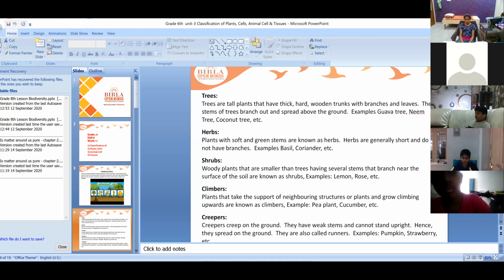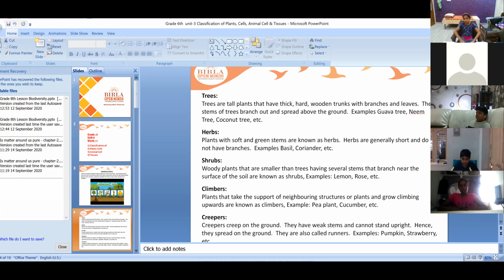So we'll see now how the different types of trees survive, how they live, what they need to survive, and what different types of plants there are. We were talking about the trees. Trees have different stems, and their width is different according to their age.